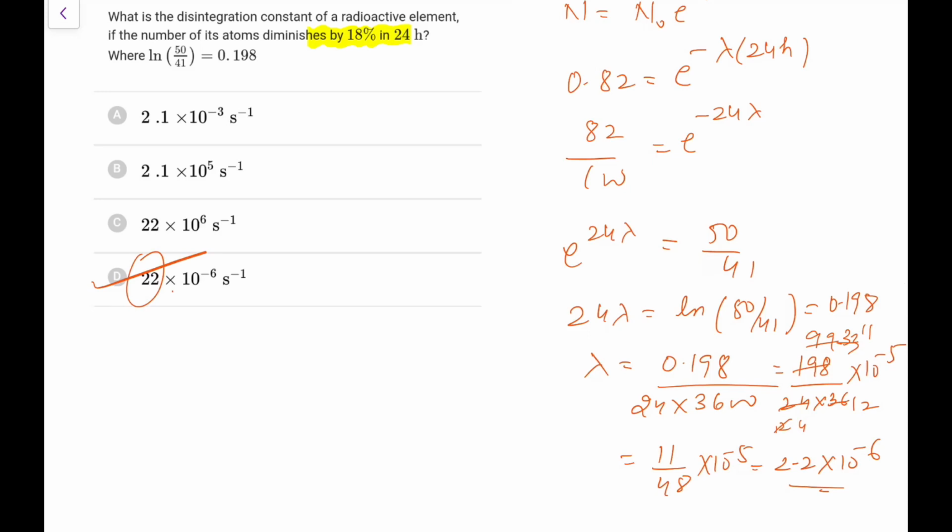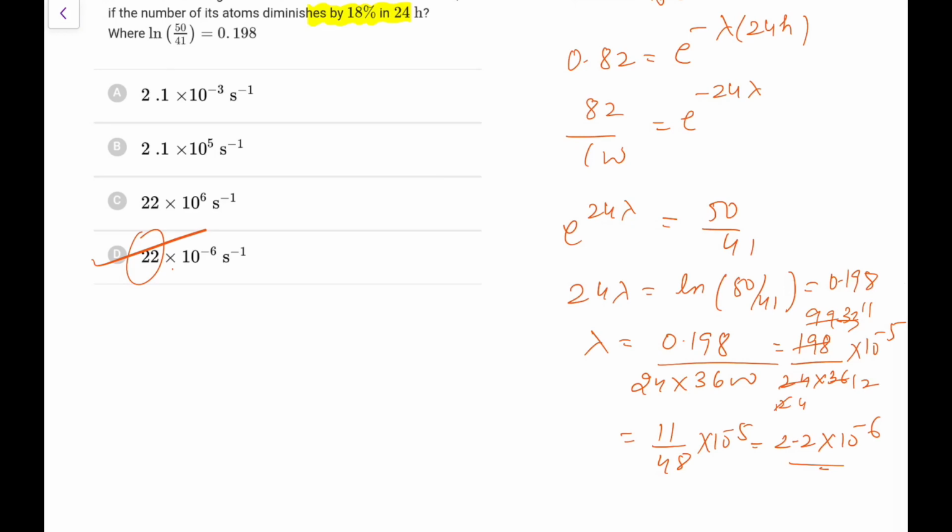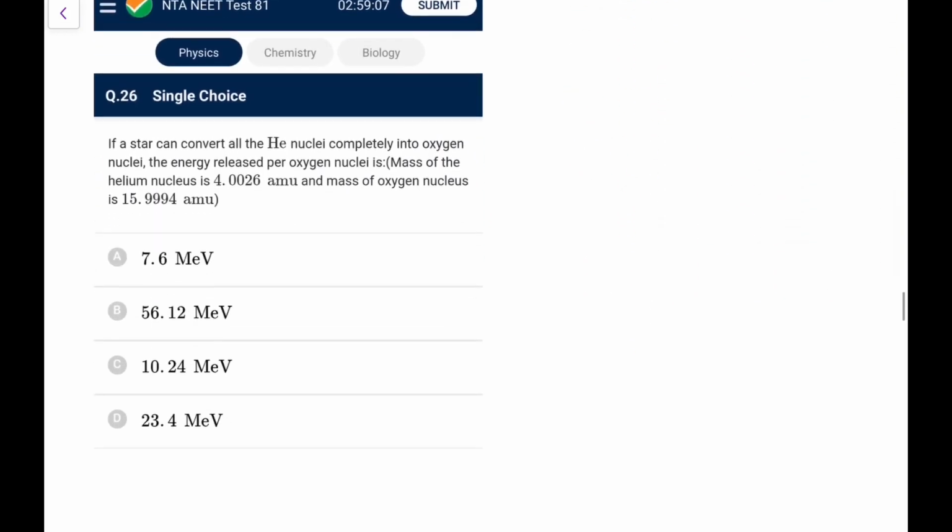So this option is exactly not right. It should be 2.2 here. So among the available options, I'll go for only this, but this is not right. It should be 2.2 into 10 to the power minus 6.